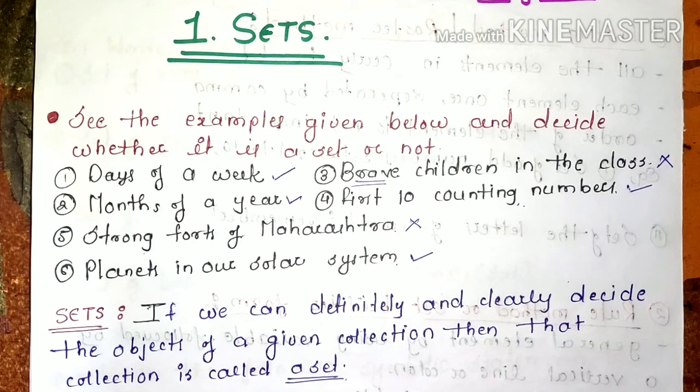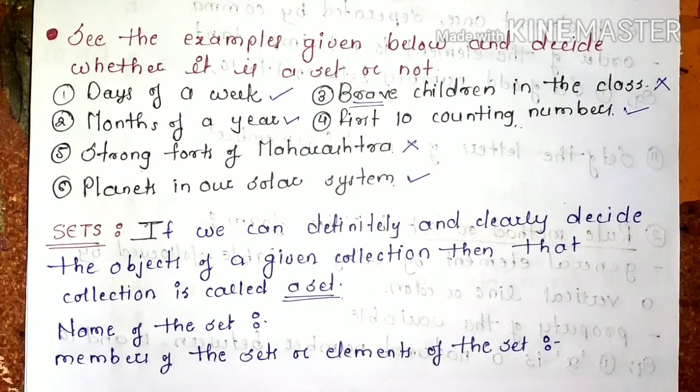Now how to identify whether the given example is a set or not? In the collection, the objects should be clearly defined. The objects should be clearly defined, then only we can say the given example is a set. Now here we have the definition. If we can definitely and clearly decide the objects of a given collection, then that collection is called a set. Meaning, in the given collection, if we can definitely and clearly decide the objects, then only we can say that the given collection is a set.